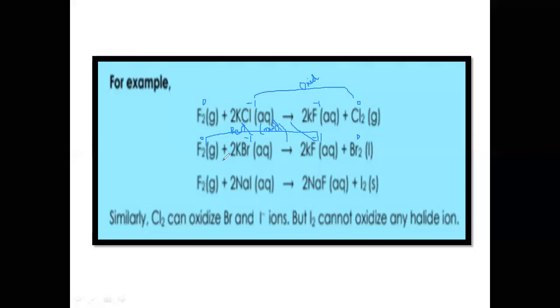And in this case again fluorine goes from 0 to -1 and iodine from -1 to 0. So you can see that fluorine can displace all these ions. Fluorine can displace chloride ion, bromide ion, and iodide ion. The reason is its strong oxidizing power. It can displace all the other elements which are present next to fluorine in its group.